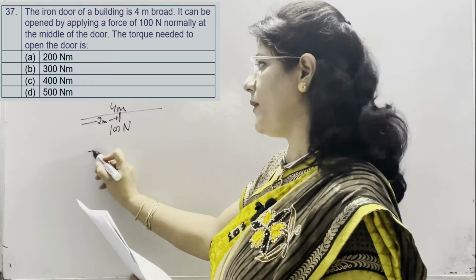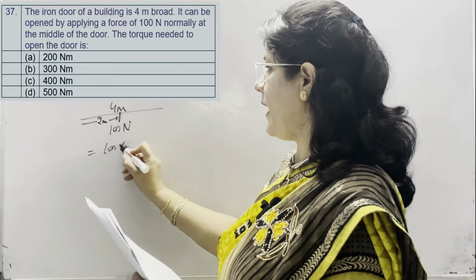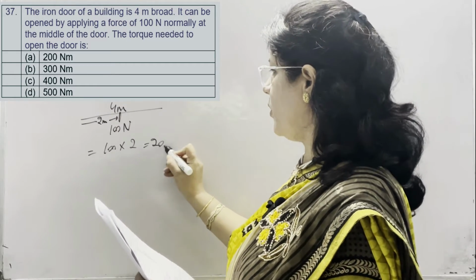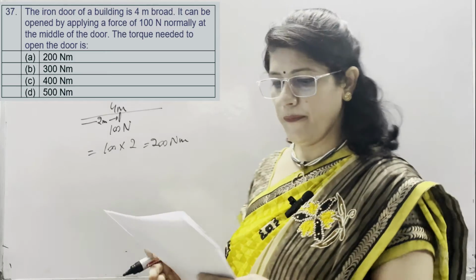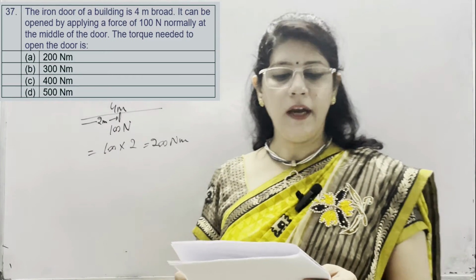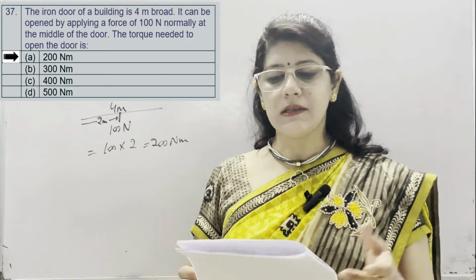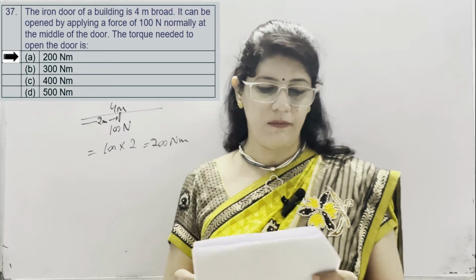So torque is equal to F into D. F is 100 and distance is 2. It means 200 Newton meter. This is option number A, 200 Newton meter, which is correct. B is 300, 400 and 500 Newton meter.